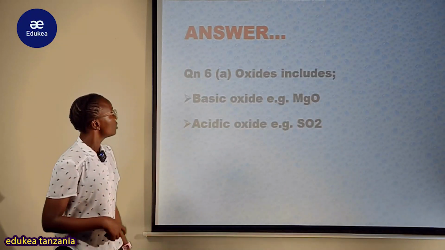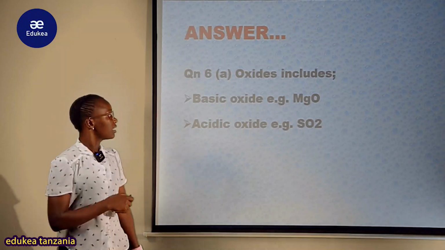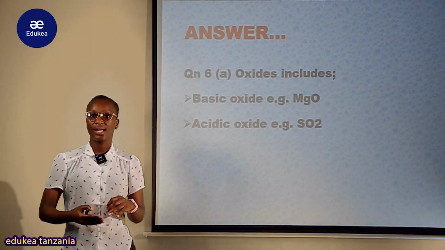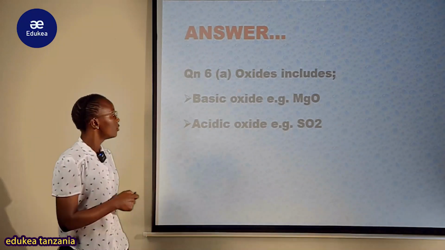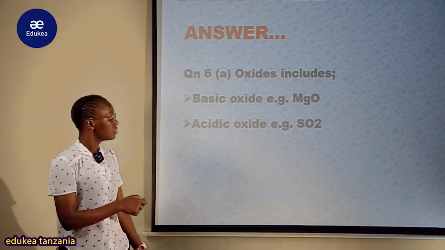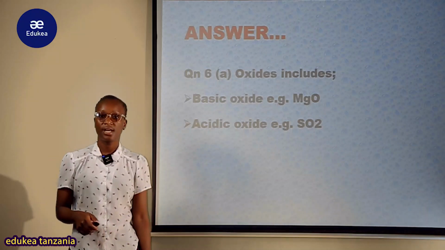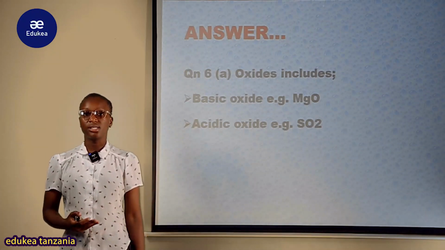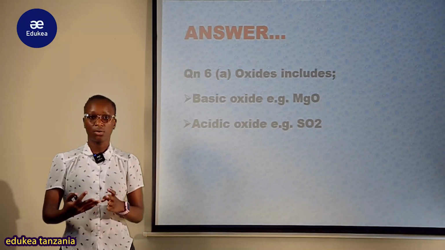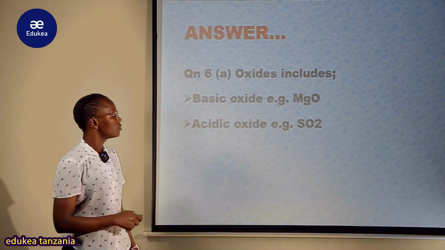But also let's see the question number 6 ambayo ilikuwa na part A na part B. Part A mwanafunzi atakuwa categorize classes of the oxide, lakini kila class utoe mfano. Therefore tuna oxides include the basic oxide, mfano ni magnesium oxide, but also there is acidic oxide. For example, we have sulfur dioxide. Yes, this tend to exist in form of acid. Kwa hiyo inakuwa ni acidic oxide. Mwanafunzi atakuwa ajibu hivi simply and clear, unapata marks zako zote.